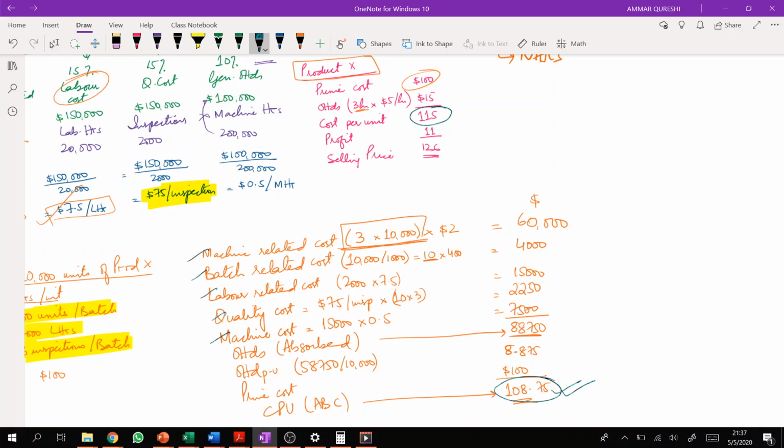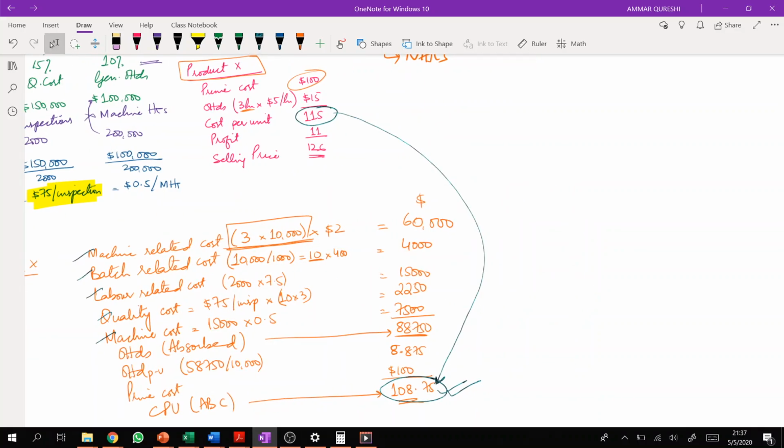Number two is that there is a genuine question which people usually ask: what will be the benefit if a company switches from absorption costing to activity based costing? See, the first benefit we have already discussed. First benefit is that in ABC the distribution of cost is done in a more appropriate manner, right? Appropriate, or you can write the word accurate. Accurate distribution of overheads.